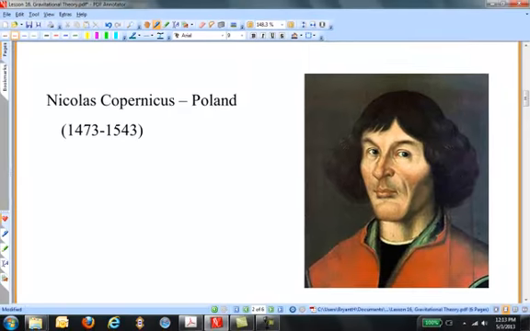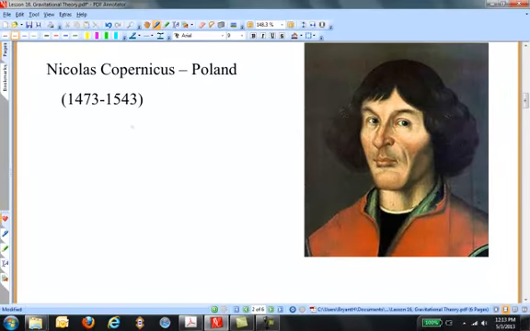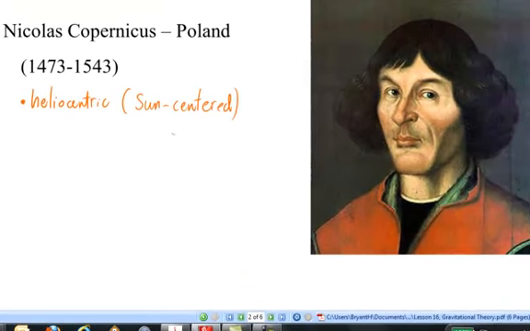By the time of the Renaissance, Nicholas Copernicus from Poland formulated a heliocentric model of the universe, placing the sun and not the earth at the center of the solar system. Helio meaning sun, and centric meaning centered.